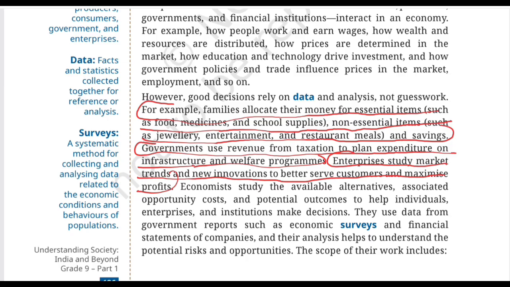For example, imagine people suddenly prefer wireless headphones over wired ones. A company producing electronics may study that trend and change its production. That's an economic decision to survive in the market. Economics studies the available alternatives, associated opportunity cost, and potential outcomes to help individuals, enterprises, and institutions to make decisions. So now we have come to a full circle.